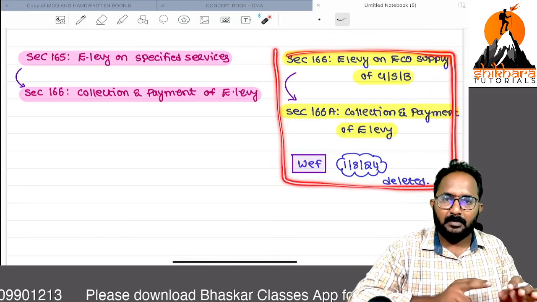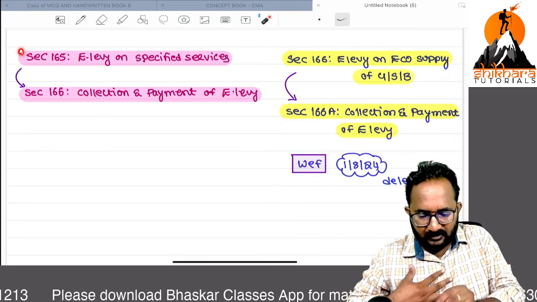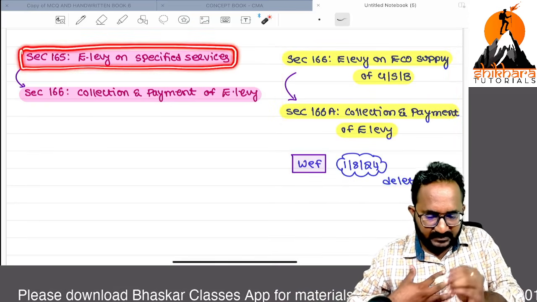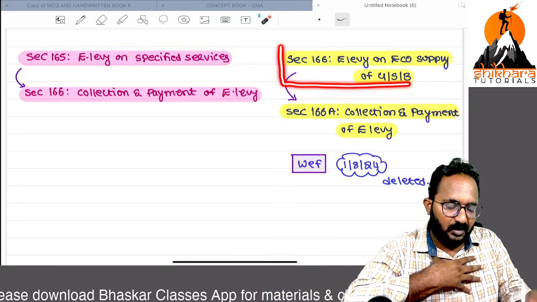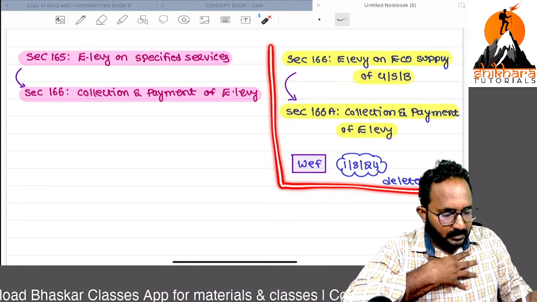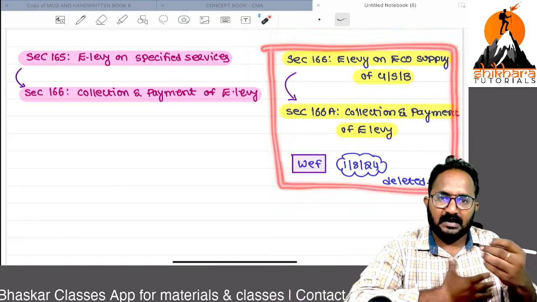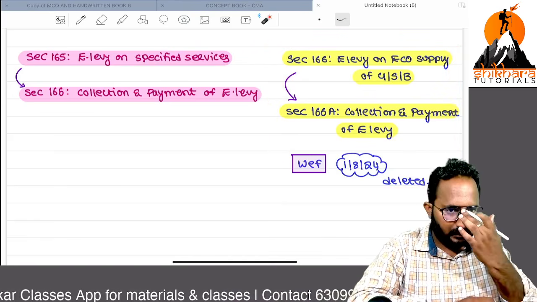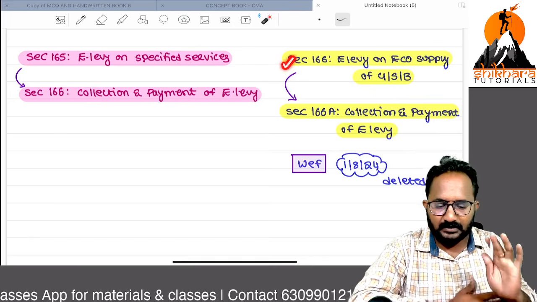Remember, we have first, equalization levy on specified services, and second, equalization levy on e-commerce supply of goods, services or both, but it is removed. But the ICMAI material continued this concept in their resources. That's why we can discuss this also.